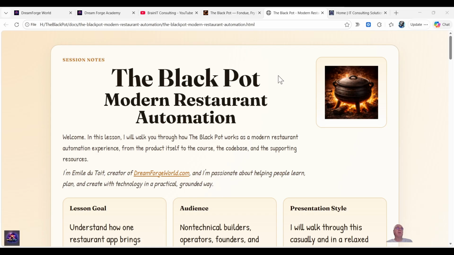Welcome to the Black Pot, a modern restaurant automation. This is not a demo. This app can be production ready in less than 5 minutes. However, I built it out as a fictitious restaurant. So it's not actually a real restaurant, but all the functionality is there and you'll be able to explore it